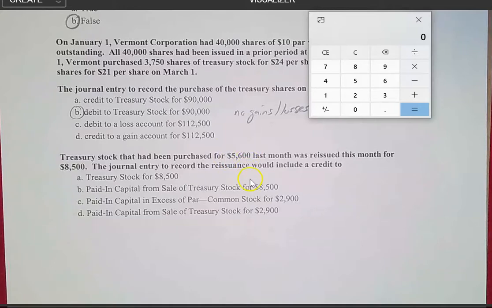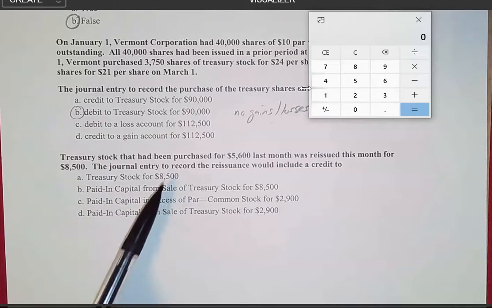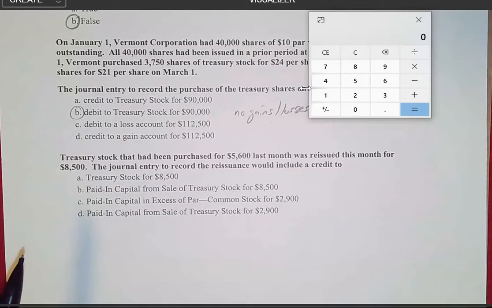We're using the cost method, so we know that we're going to have a credit to treasury stock. The problem is we can only credit it up to the amount that we paid for it originally. When we look at these choices, choice A is a credit to treasury stock for $8,500. This is the wrong amount. We would not credit the full amount.